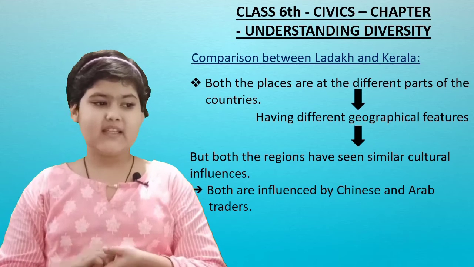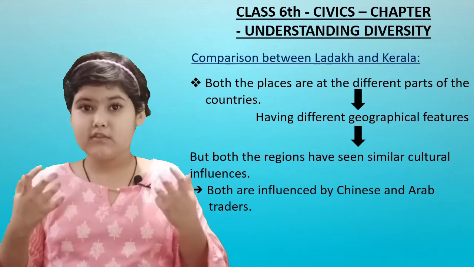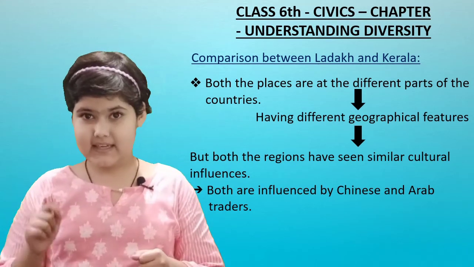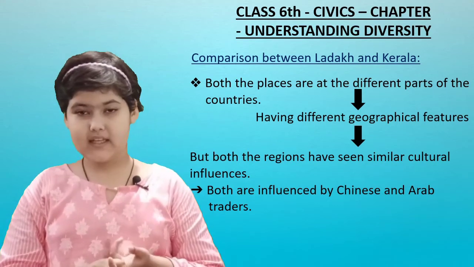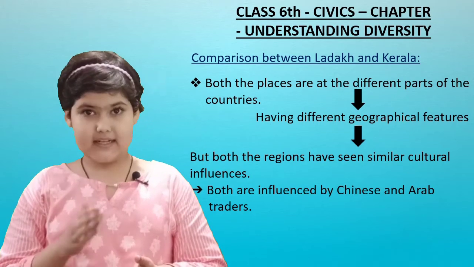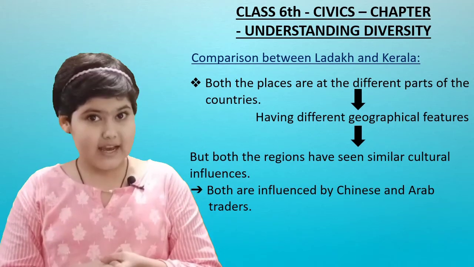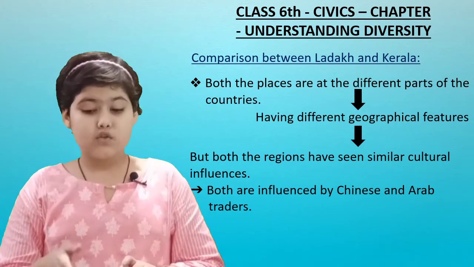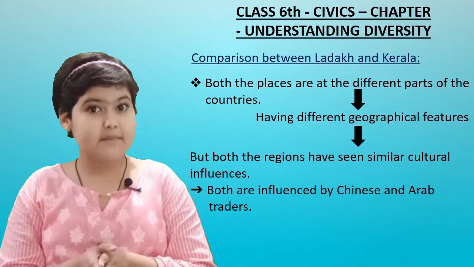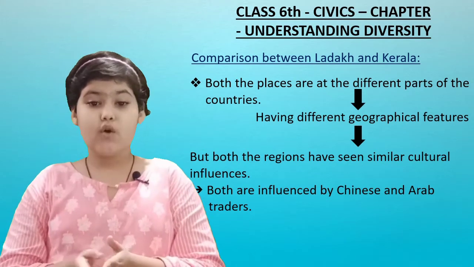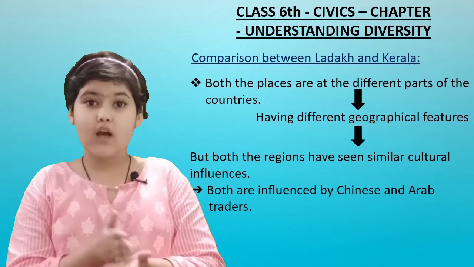Then, having different geographical features. Ladakh and Kerala both have different geographical features. What are these? In Kerala, I told you that Kerala has a coastal line. Kerala is surrounded by sea on one side and by mountains on the other, right?